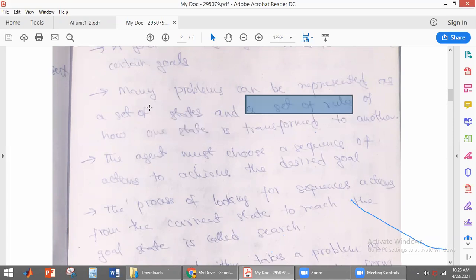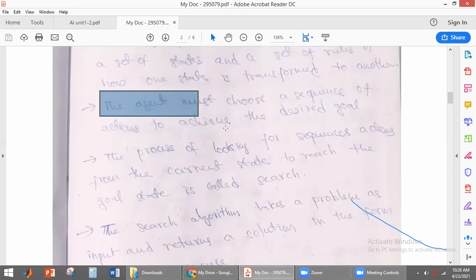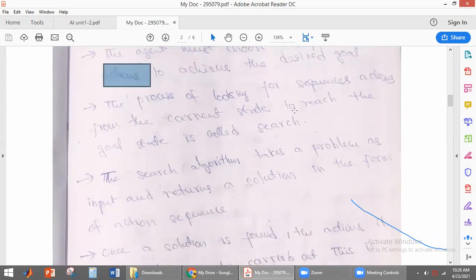Like that, the problem will be represented every time. The agent must choose a sequence of actions to achieve the desired goal. What are the actions it has to take to reach the desired goal?